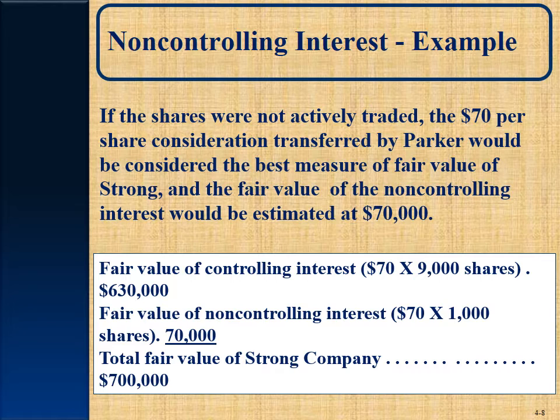So Parker would be paying $70 a share. The fair value of the consideration given would be the $630,000. Then the non-controlling interest fair value would be $70,000. The $70 a share times 1,000 shares. Okay, so this is all in your book. So we're just trying to verbalize it for you and hopefully bring out some points that might be confusing.